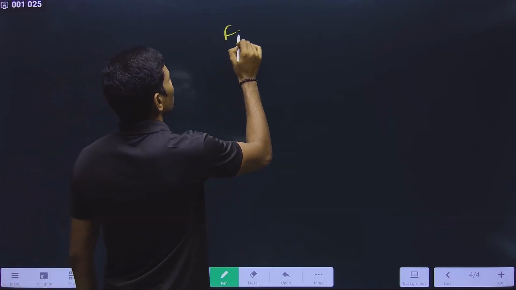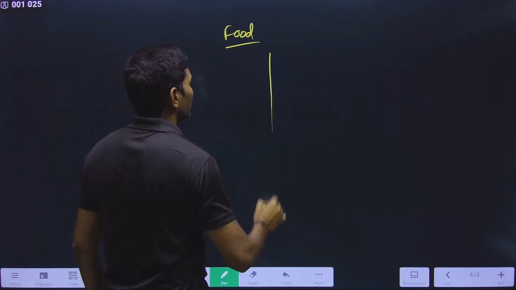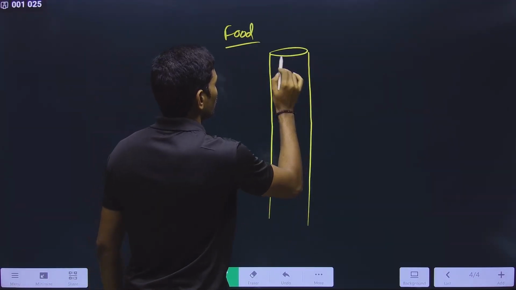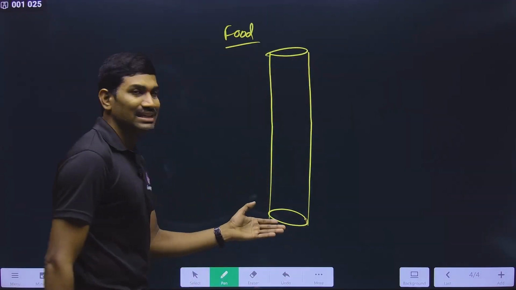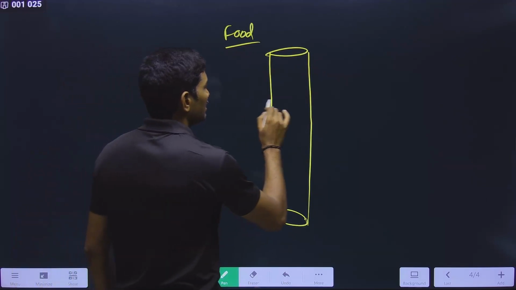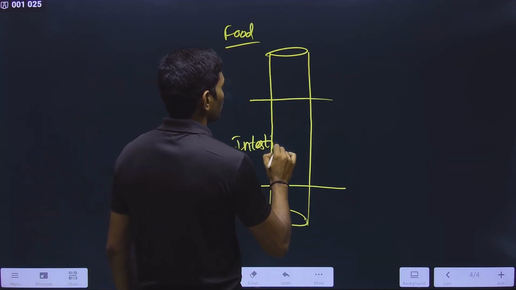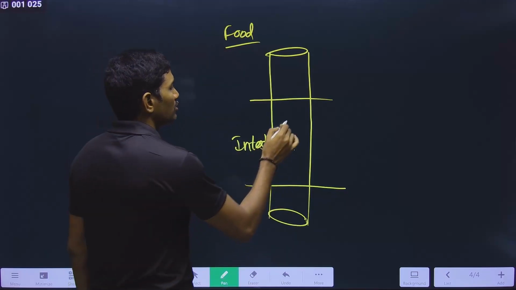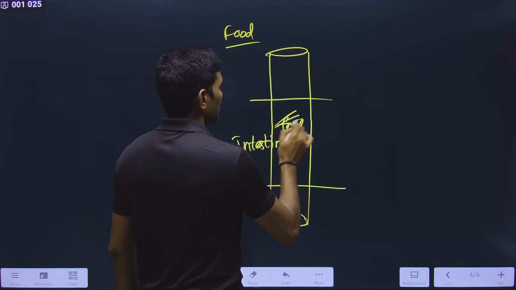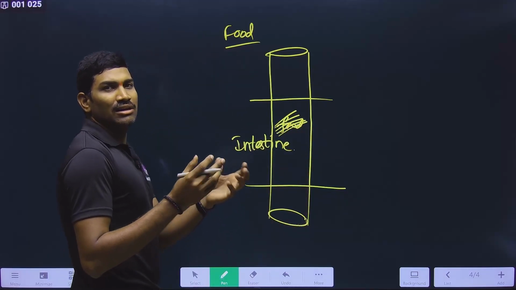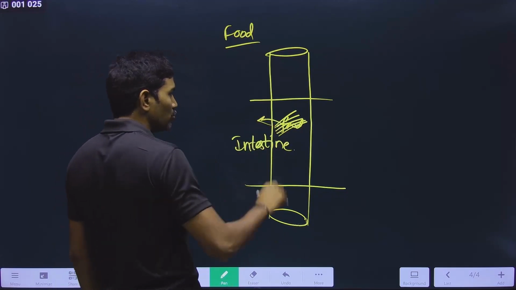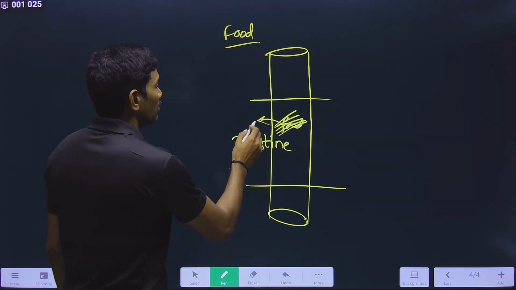Whatever food that we are eating is going through a tube-like structure called the digestive tract. In this digestive tract, there is a portion called the intestine. Now this food will be digested. It will be broken into small components, so that it will be absorbed into the blood.